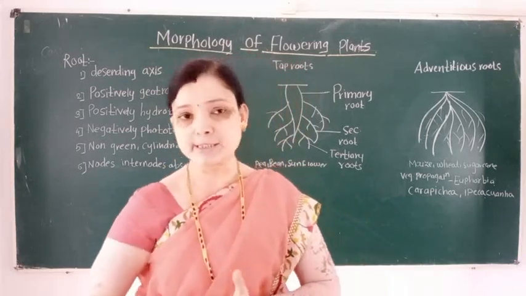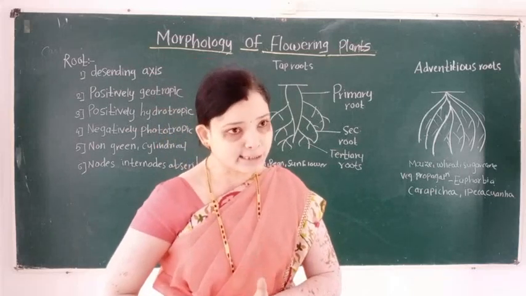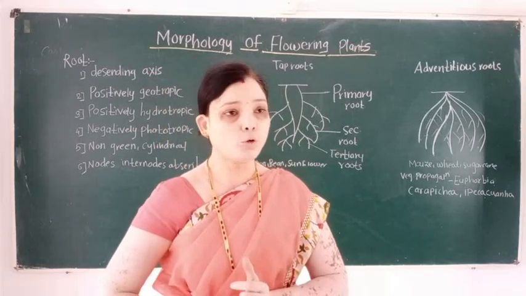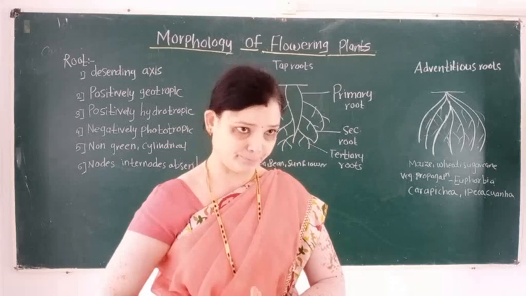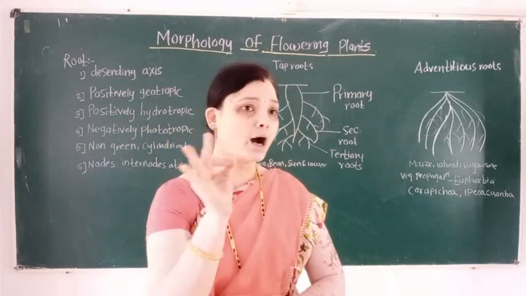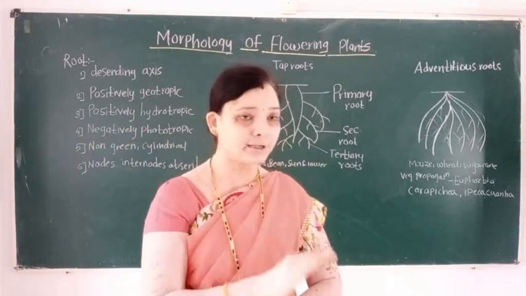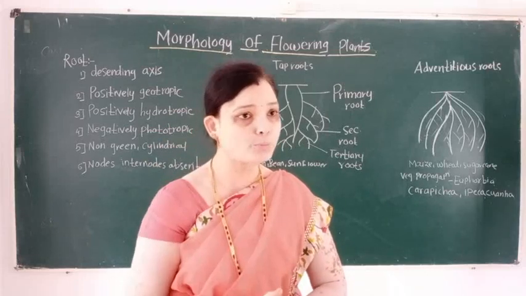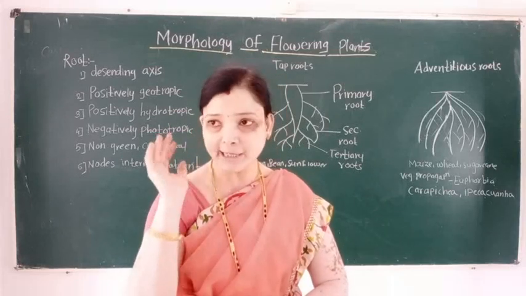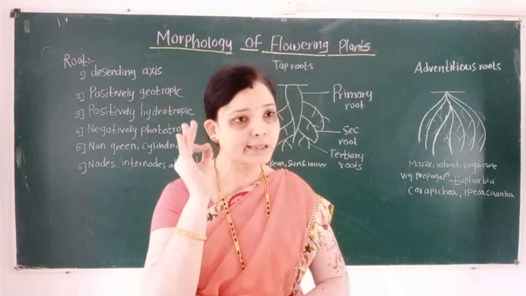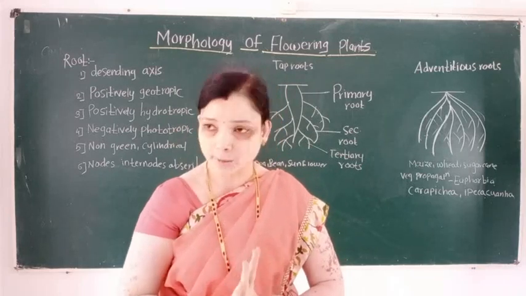First characteristic, root is a descending organ of a plant body. Second, roots are non-green in color. Third feature of root is they are cylindrical. Then nodes and internodes are absent.